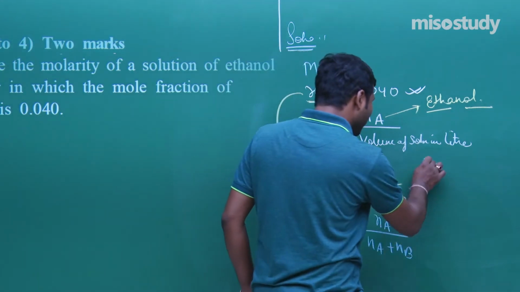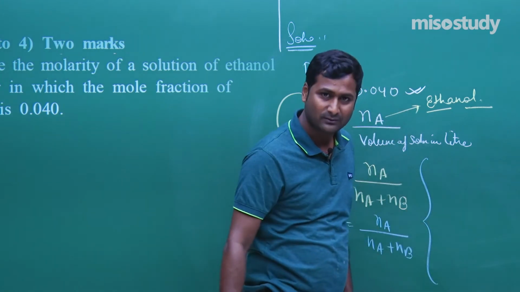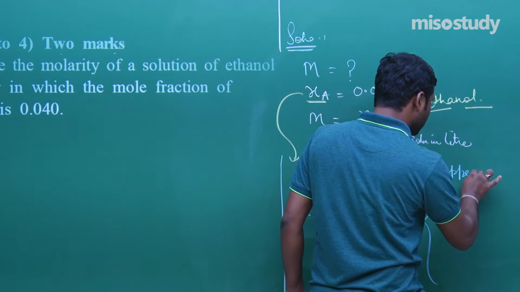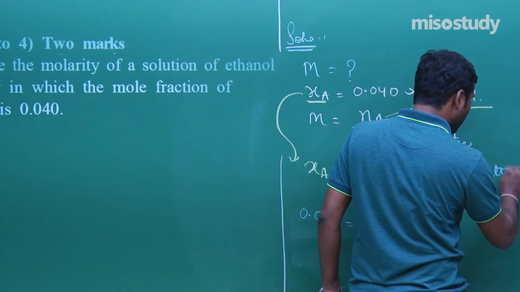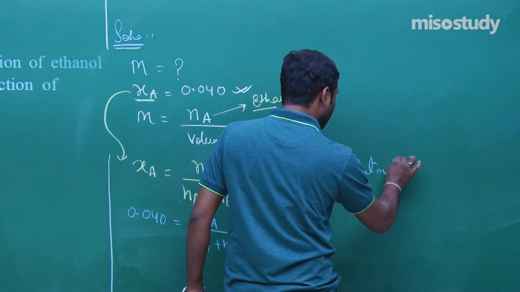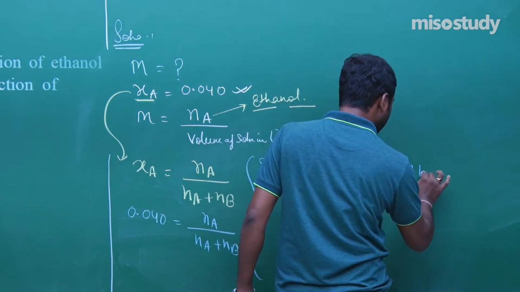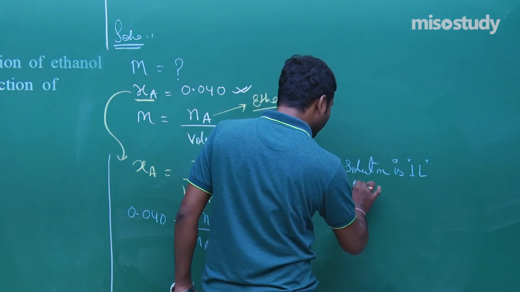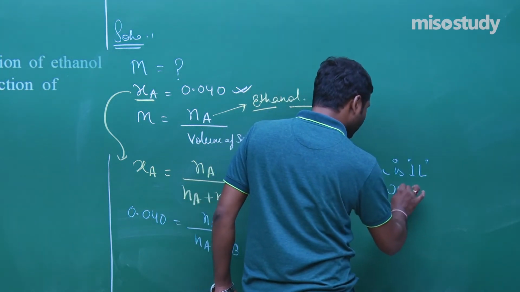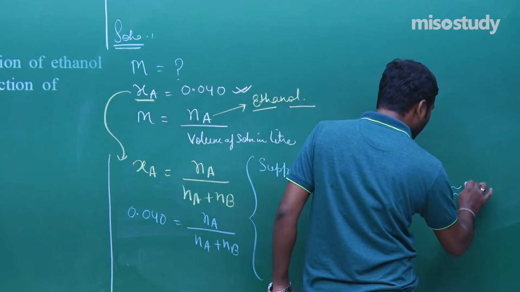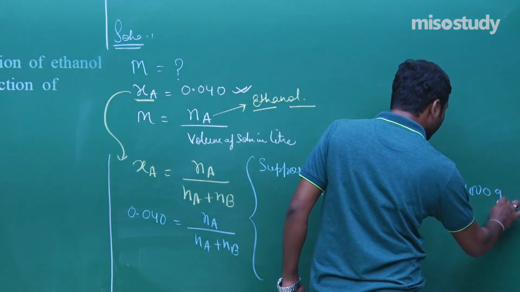As we know, the solution is dilute, and suppose the solution has volume 1 liter, and the quantity of water here, 1 liter, is almost equivalent to, we can say, 1000 gram.